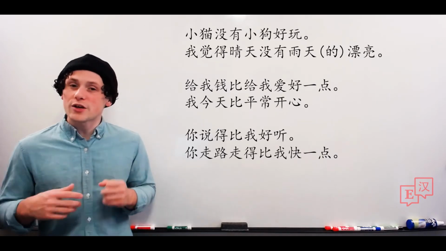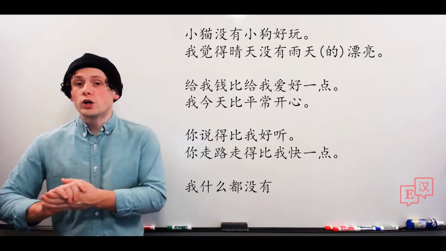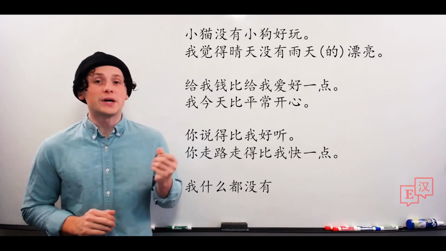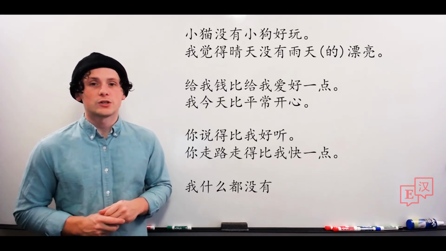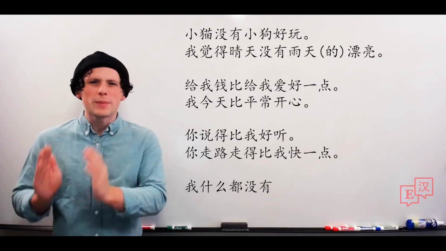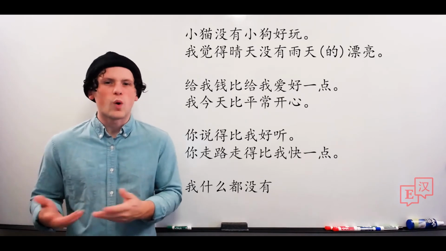Now, 都 actually has another really cool use. For instance, 我什么都没有。So the 都 here is referring to 什么. And what is 什么? It just means what? Anything.